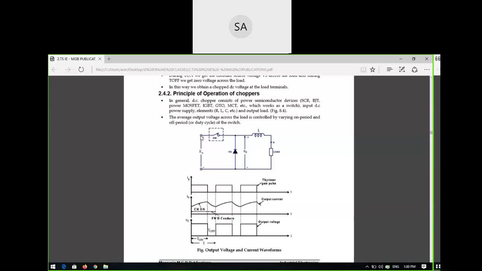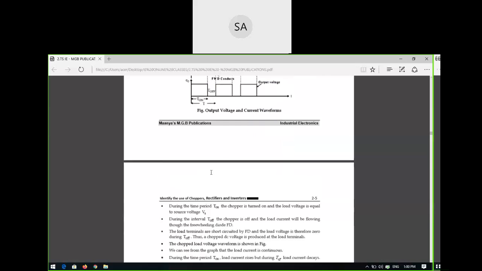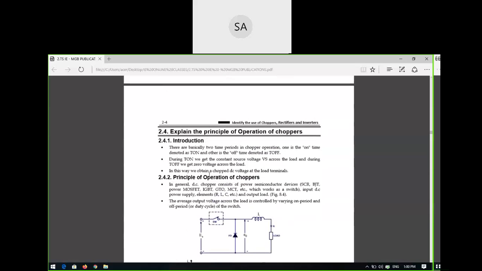Whenever it is the negative cycle or negative going cycle, you are giving it into the input side. Minus, this is plus, so it is minus, this plus means it is forward bias. So what will happen? It is short circuited. So short circuited means the output voltage across this whole load is zero. That means load voltage is zero, so load voltage zero means it is off. So T off period is off. Okay, there is no output voltage across the load. So like this you are having a chopper's operation.